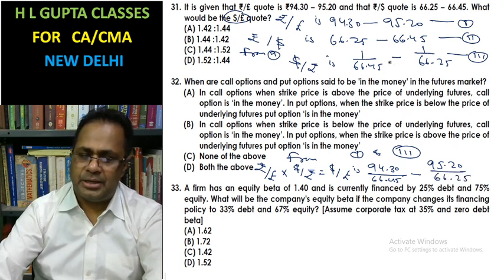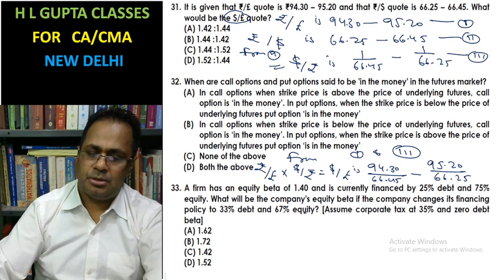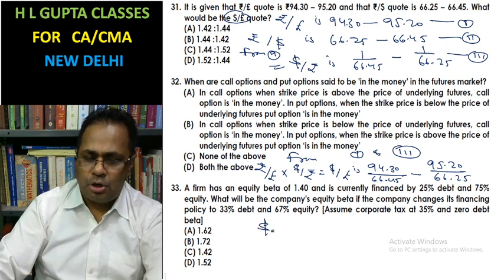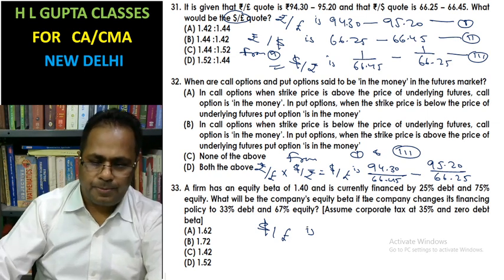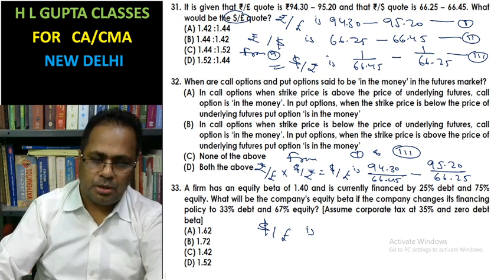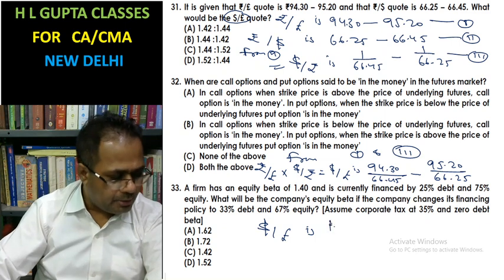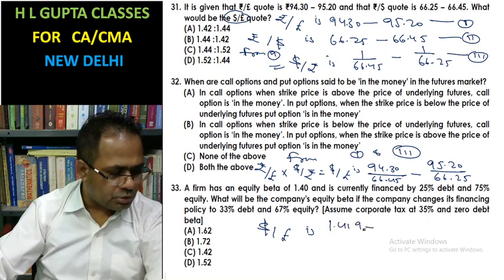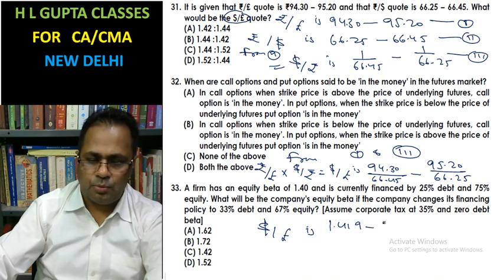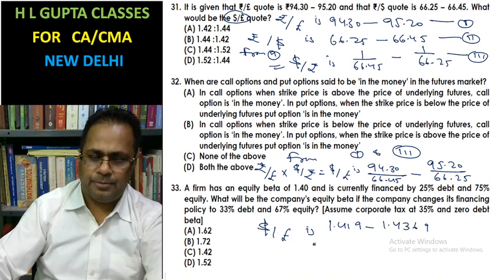Here it is a cross multiply, and you will have dollar per pound as 1.4369.